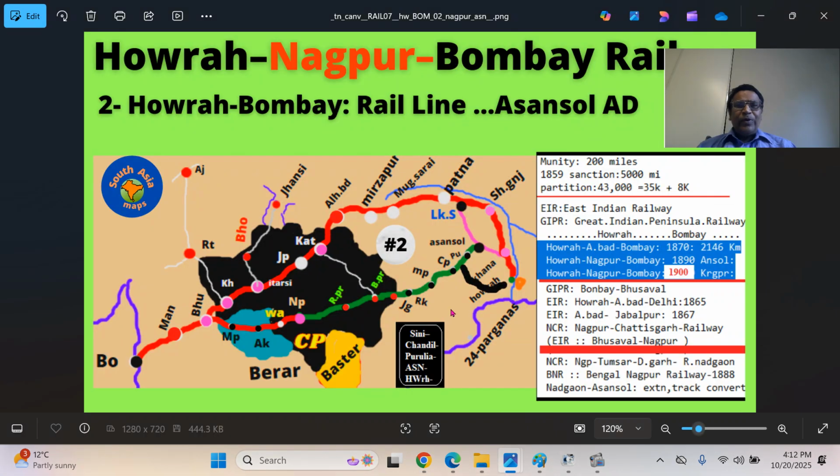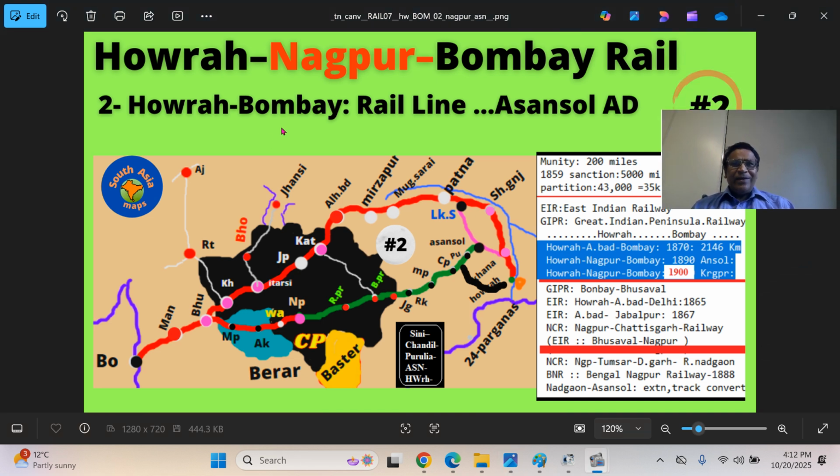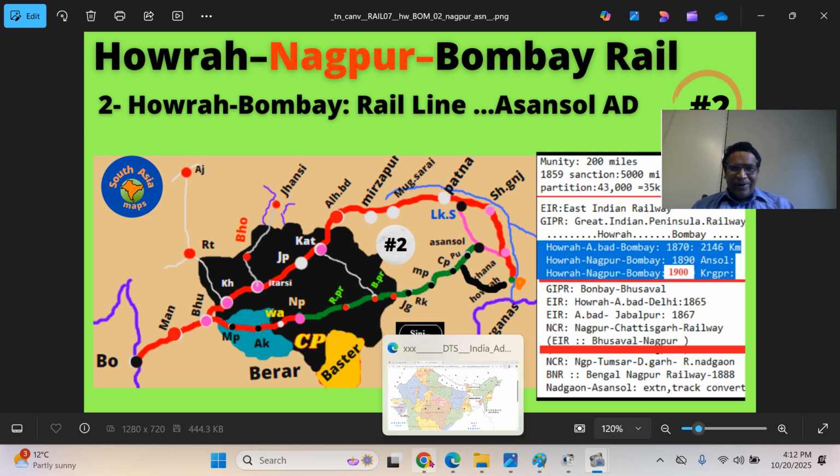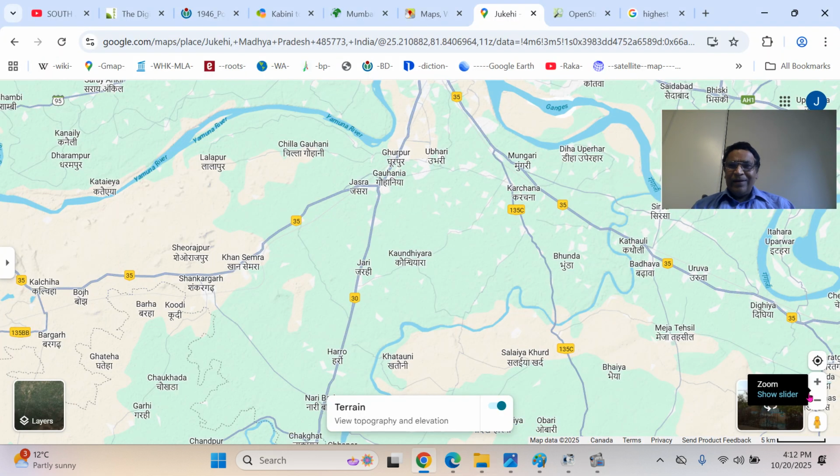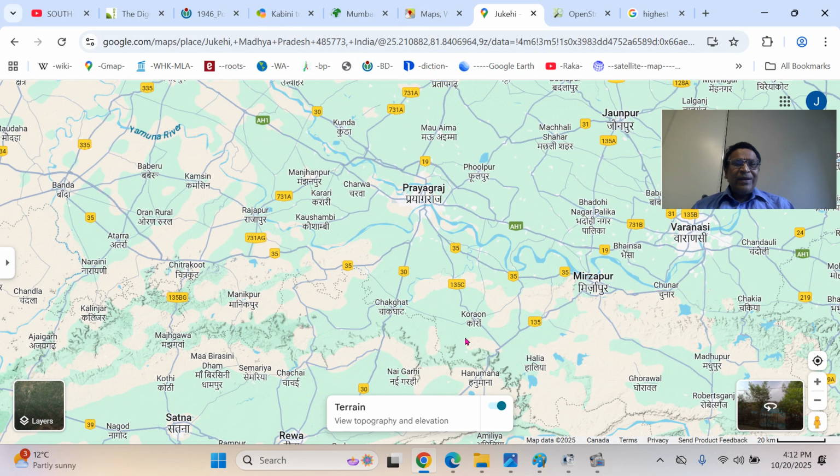I talked about how the railway line was built and why it was built that way. The railroads were aligned from Prayag and Naini and Shankargarh and Manikpur Junction, then Satna and Maihar and Jukehi. So that's the region. You can remember Bhanrer and Kaimur. That's very important. I talked about that extensively in the railway discussions. You can look at that. And you can see the Jukehi here a little more clearly.